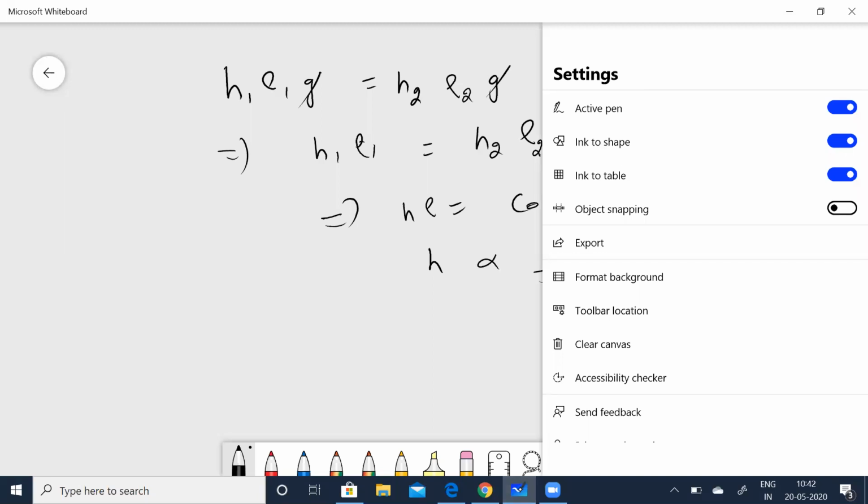Now, inside the water, the weight of the balloon is going to be due to the upward thrust. The upward thrust is equal to the weight of an equal volume of water. So you can now say that the apparent weight is equal to mg into (rho minus rho 0) divided by rho 0.